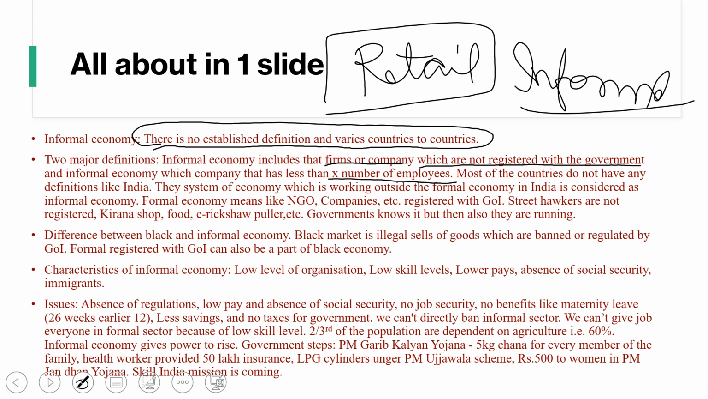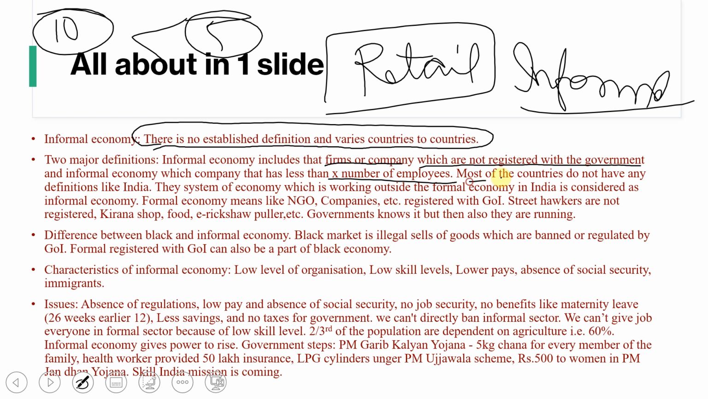So there may be a threshold given. The threshold will be such that if your shop has 10 employees, then it will be called a formal economy, and for that you have to be registered with the government. If your shop has less than 10 employees or less than 5 employees, then your shop has no need to register with the government of India, and you can run it like that only, and it will be considered under the informal economy.